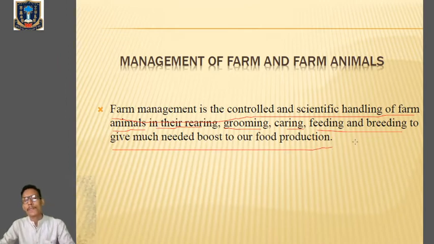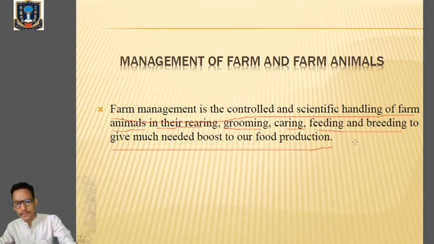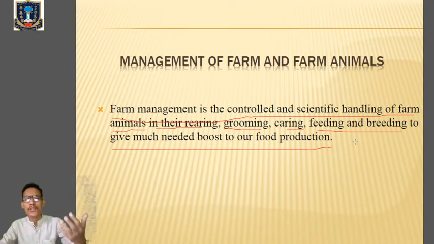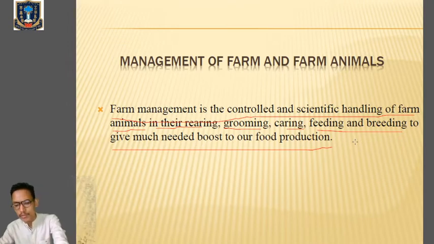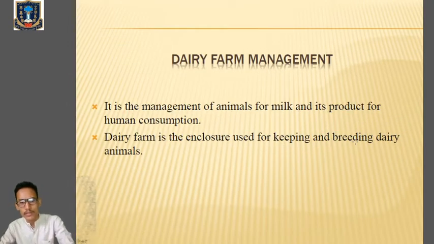So mainly in farm management, we are dealing with the handling of farm animals. We are taking care of them, we are properly grooming them, we are properly feeding them, okay, and also we are going further with breeding so that it will increase the production of food, not only in terms of quantity but also in terms of quality. Okay, so here we'll go with a few examples of farm. So we'll talk about the dairy farm management.